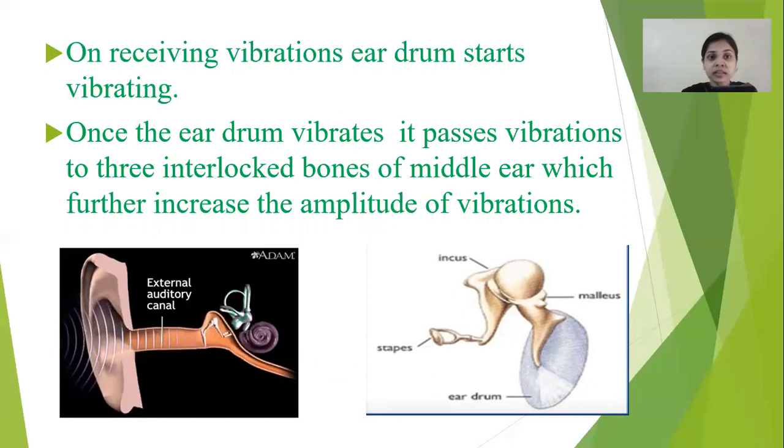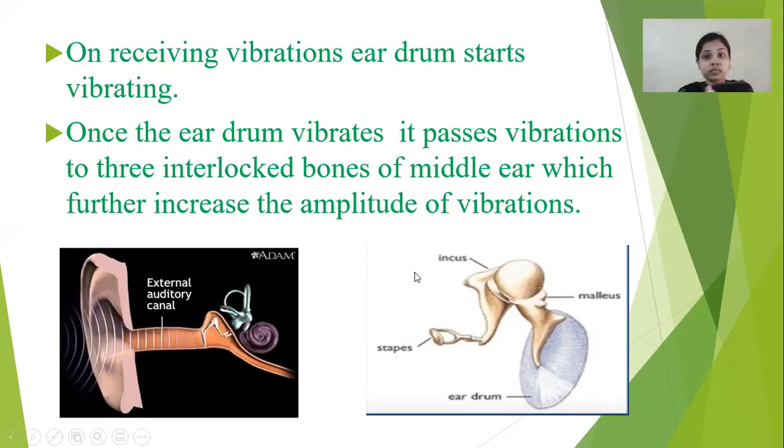In the middle ear, the three interlocked bones are present, which further increase the amplitude of these vibrations. We already learned about amplitude. We say that the amplitude is the maximum displacement covered by the wave or by the particle, right? So what is the work of the stapes, incus, and the malleus? These three interconnected bones form the middle ear.